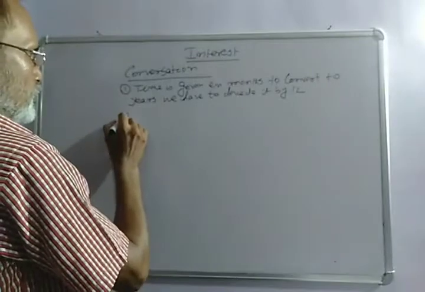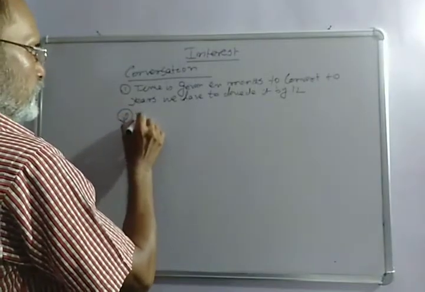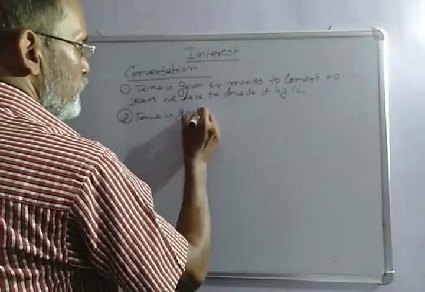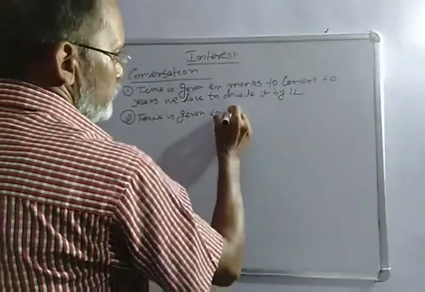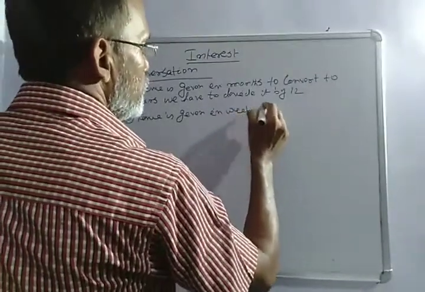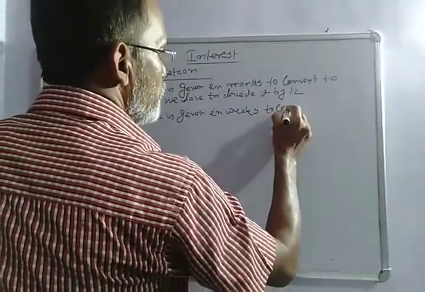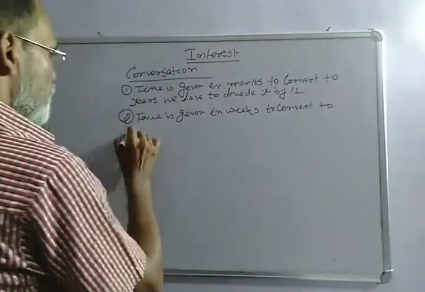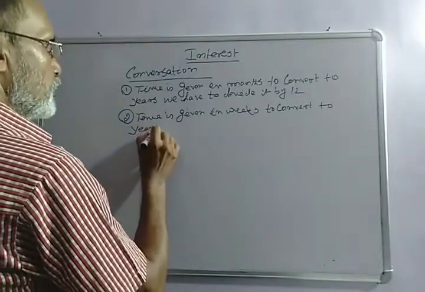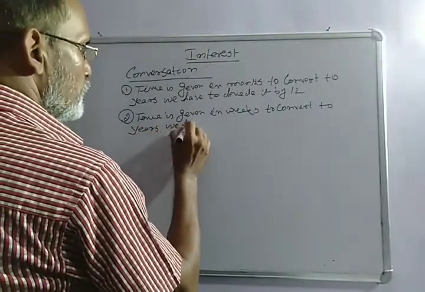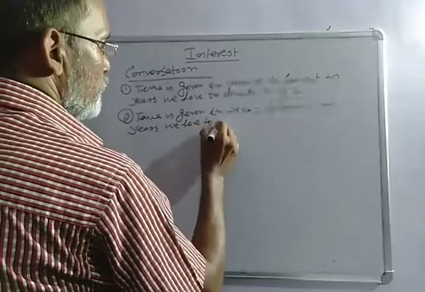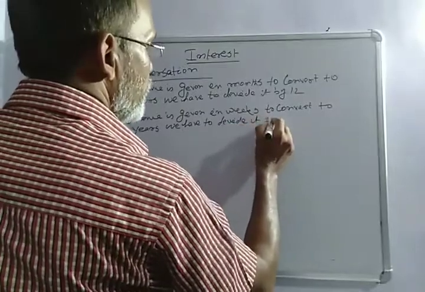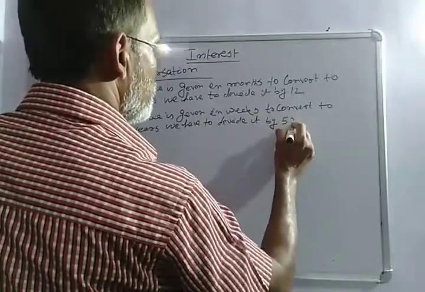Number 2, if the time is given in weeks, to convert to years, we have to divide it by 52.